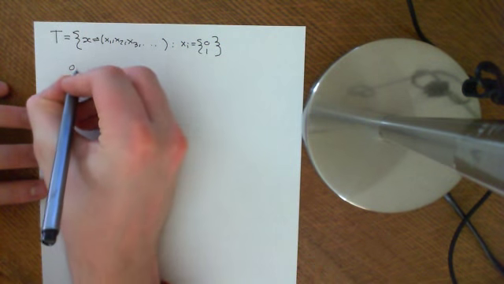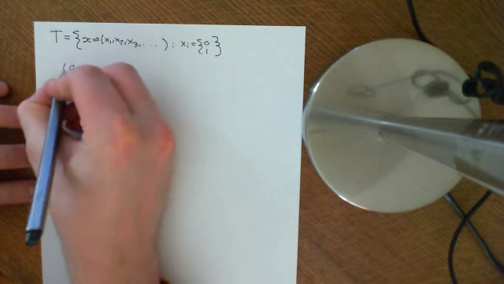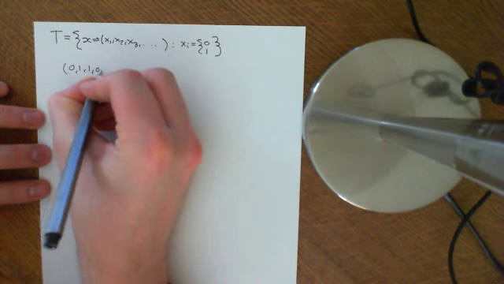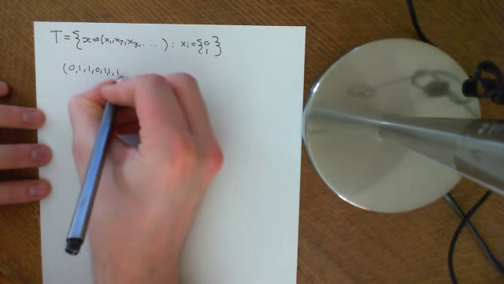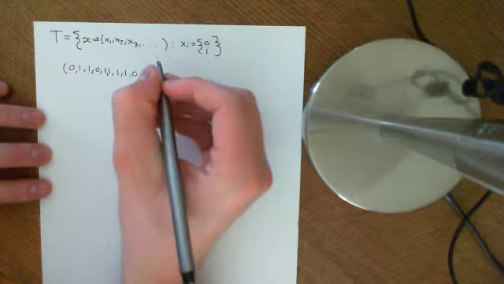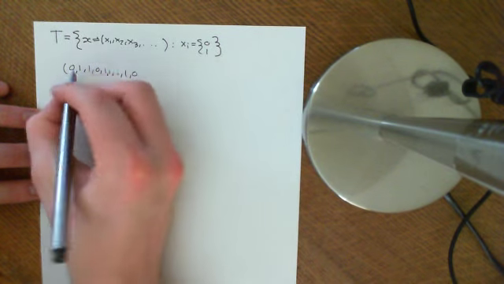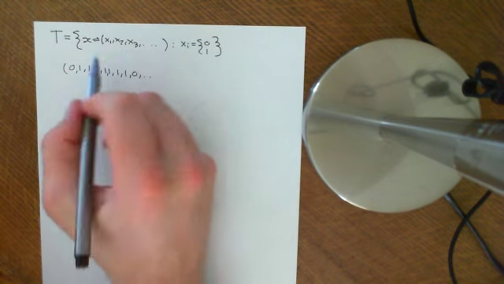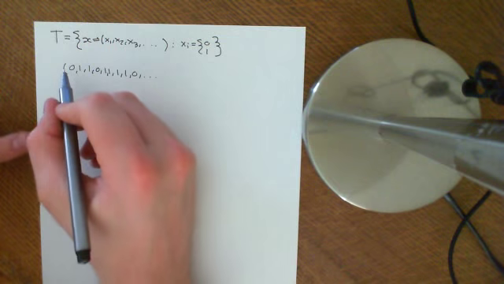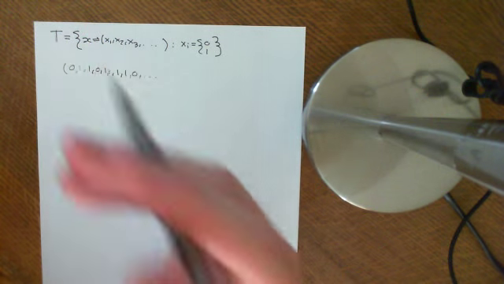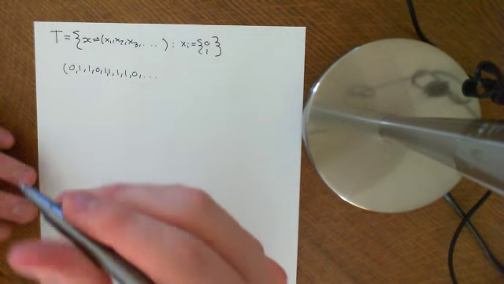So this is an example: 0, 1, 1, 0, 1, 1, 1, 1, 0, and so on. How long do I have to go on for? Basically, you can put them in whatever order you want. All you have to do is tell me for each term whether it's a 0 or 1, and you can have whatever you want there.